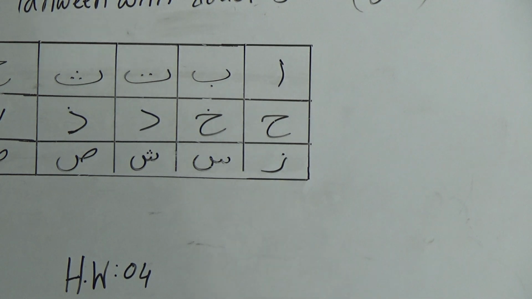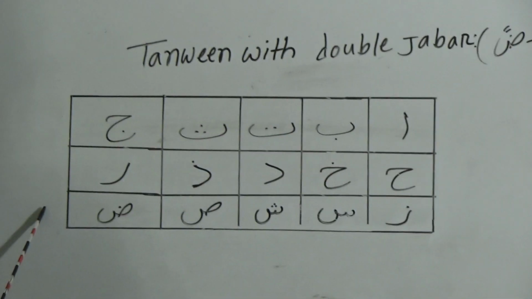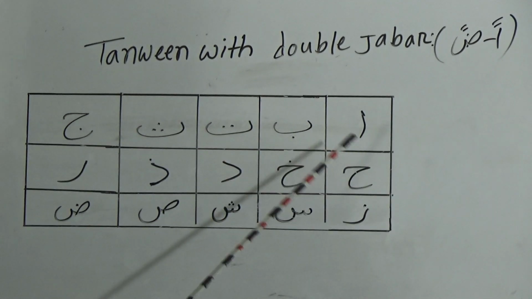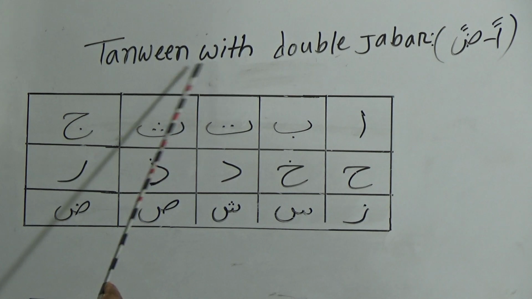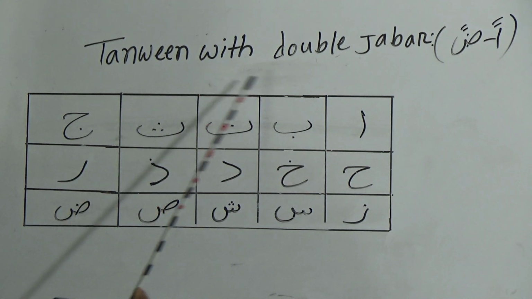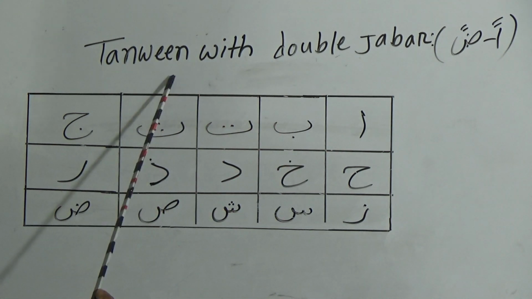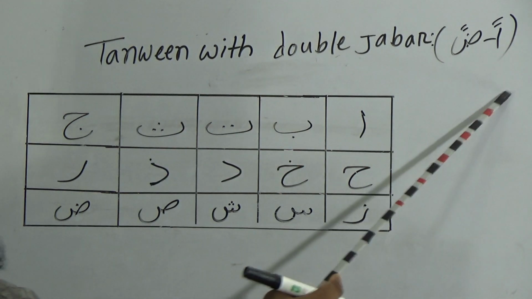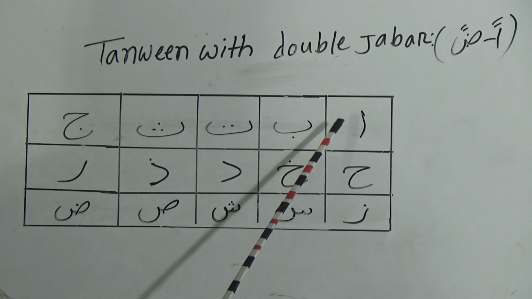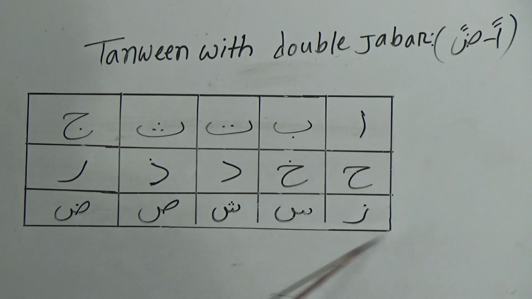Now look at the board, my dear students. Here I have written 15 Arabic alphabet. Now we will learn tanween with double jabr. We'll keep double jabr on every Arabic alphabet.